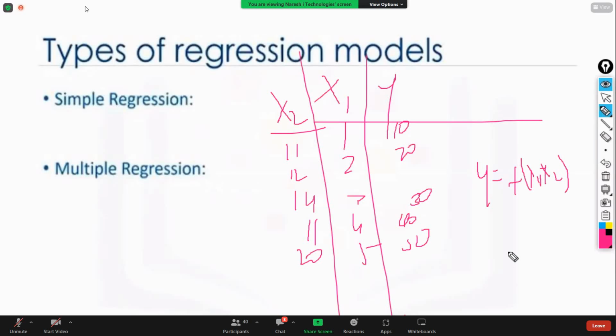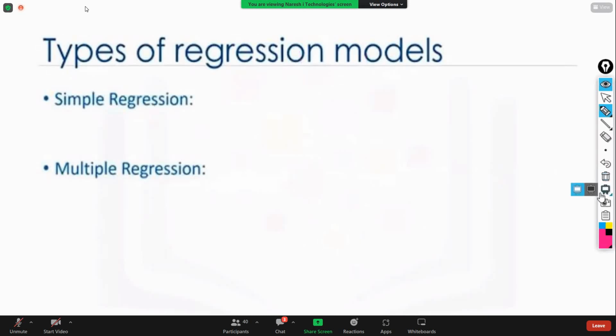The relation might be anything, but you are having two independent variables. If you have more than one independent variable, then it is called multiple regression. Multiple regression means one dependent variable with multiple independent variables. Multiple means more than one.